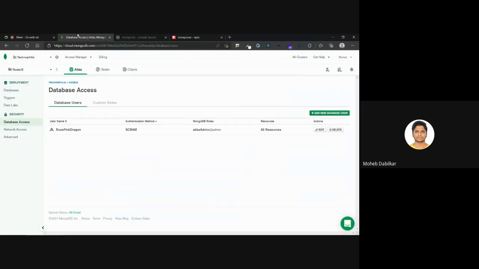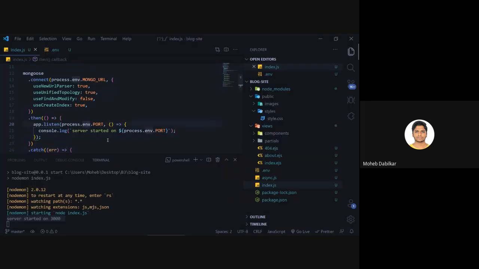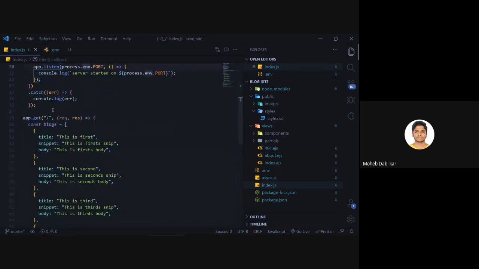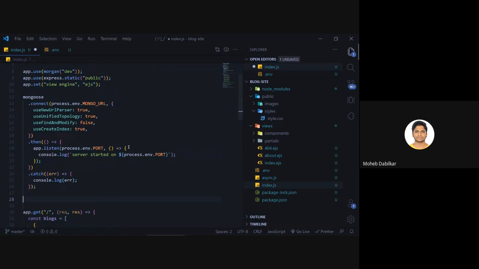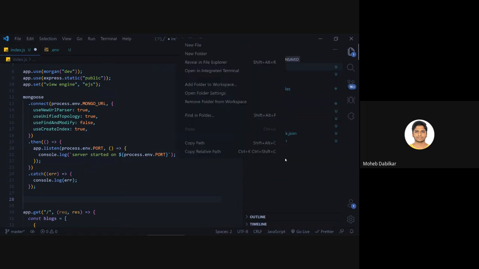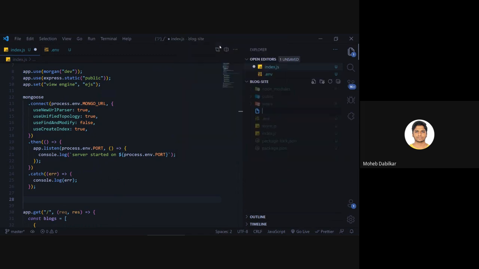For now, once you have connected to your database, you want to do something with it, right? You don't want to keep your database just sitting there. So Mongoose gives you lots of control over your databases and files. Okay, so we'll make a new file.